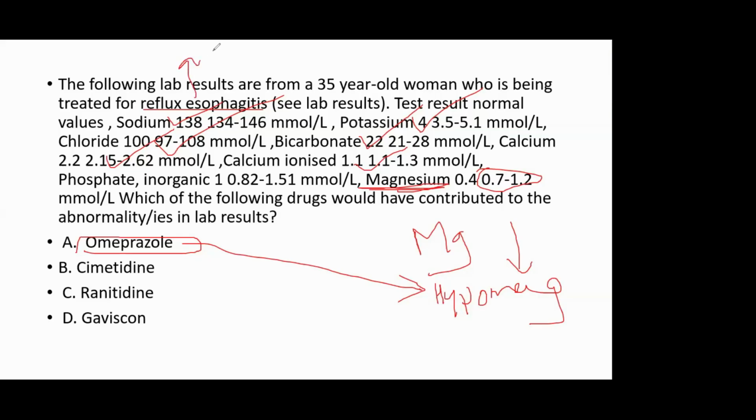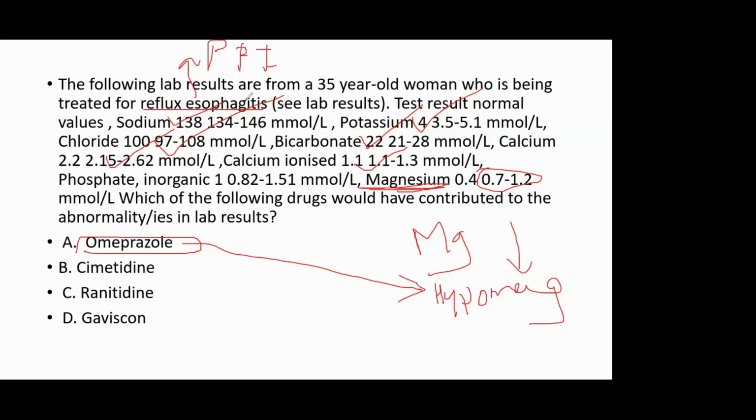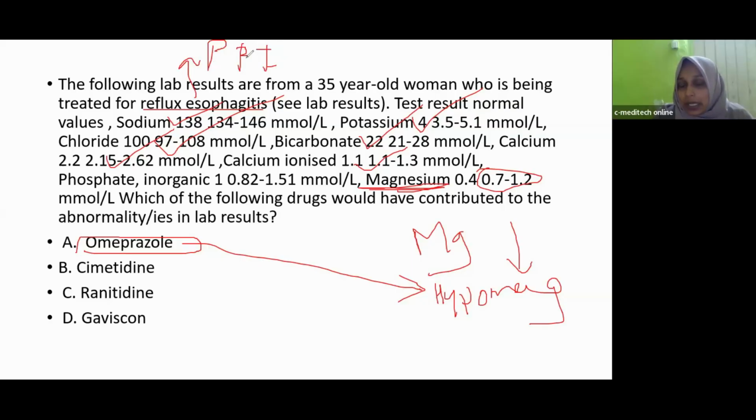Here we will give mostly proton pump inhibitor. For the treatment of reflux esophagitis, we will give proton pump inhibitors like omeprazole, pantoprazole. As a result, the patient is taking omeprazole. As a result of that, side effect of that, hypomagnesemia is produced. This omeprazole produces electrolyte imbalance in our blood. For example, hypomagnesemia. Simply you should study omeprazole. Side effect is hypomagnesemia. Thank you.